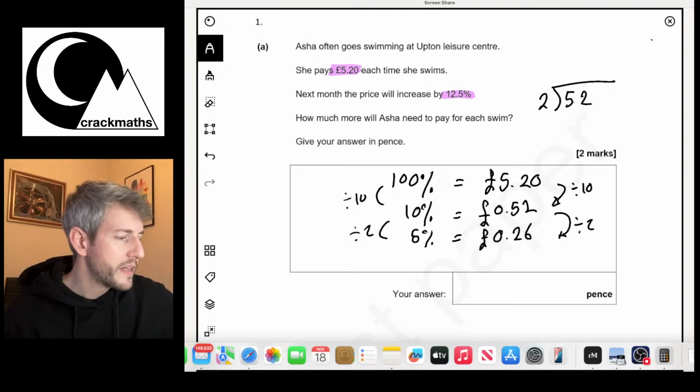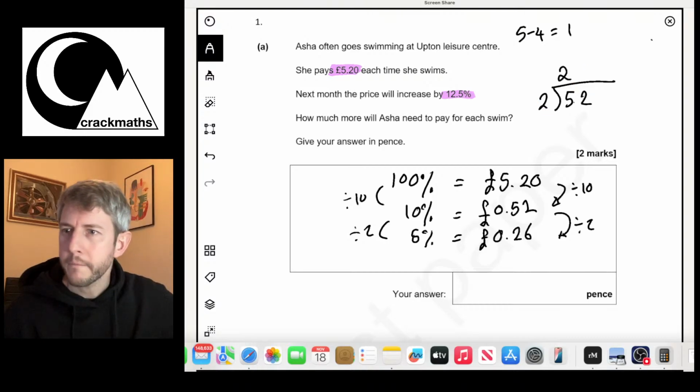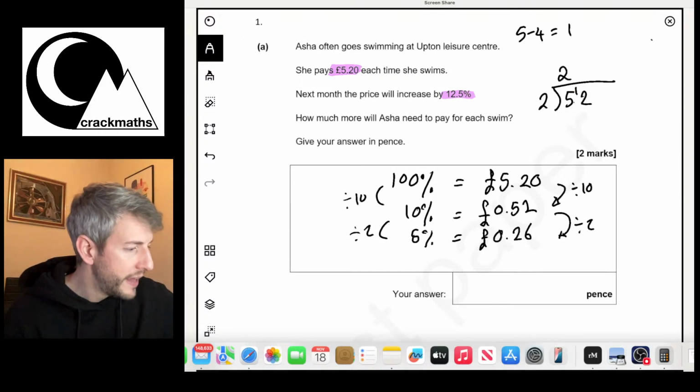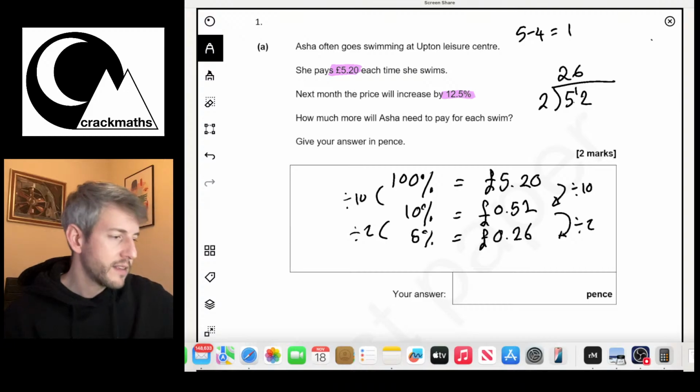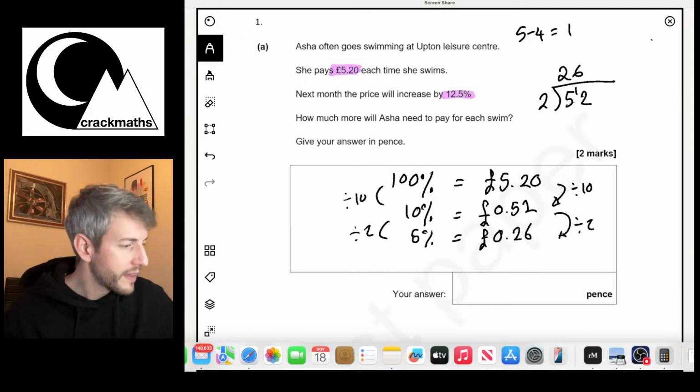So how many 2s go into 5? Well, 2 times 2 is 4, so that fits into 5. So 2 goes in twice. 5 take away 4 equals 1. So I'm going to put a 1 here, and then I'm looking at how many 2s go into 12. Well, that's 6. So therefore 52 divided by 2 is 26.